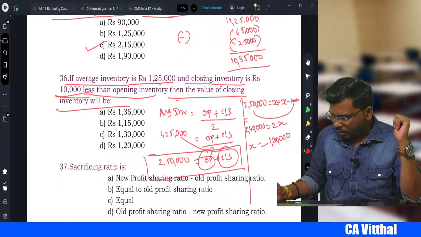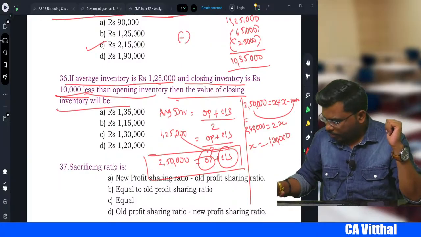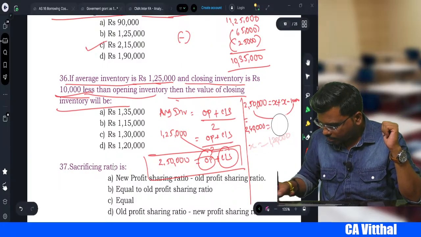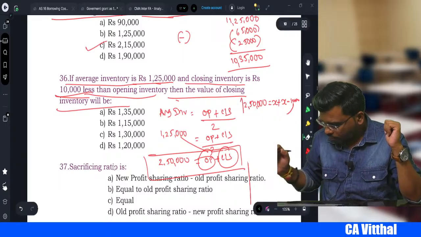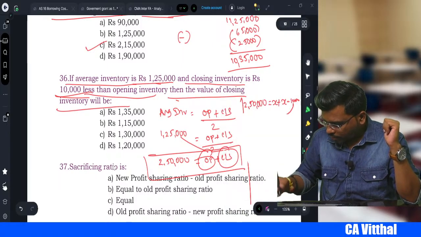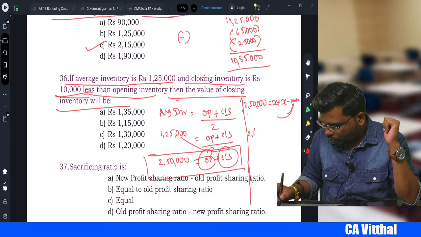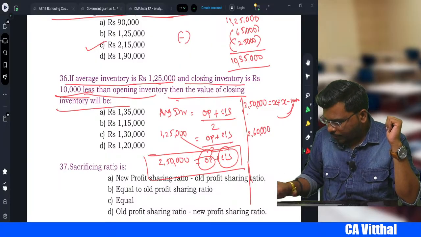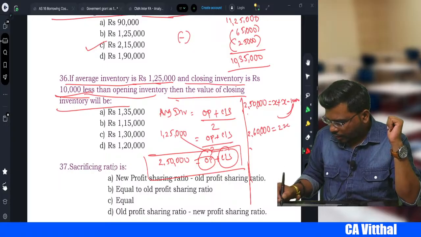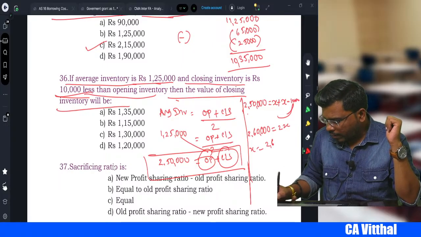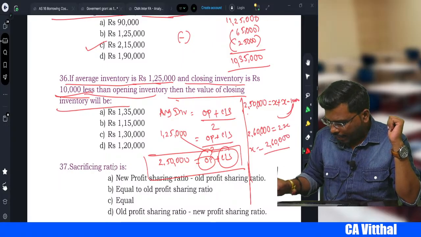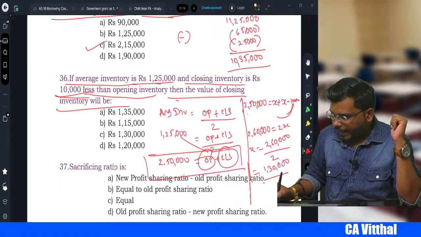Right, my dear students? But here is one mistake we did. Just one minute. This 10,000 becomes plus here, so it becomes 2,60,000 is equal to 2X. So X is equal to 2,60,000 divided by 2, which is 1,30,000.